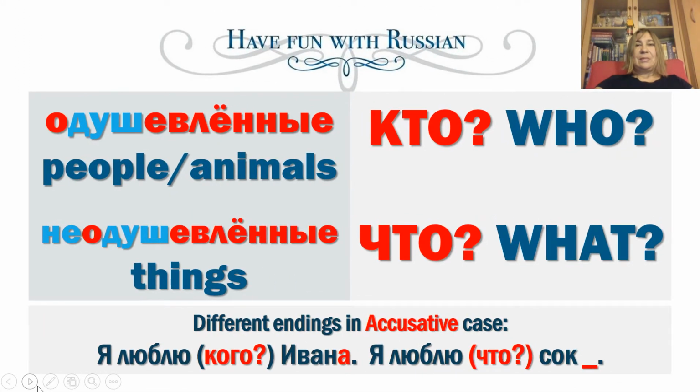Now we come to nouns which denote people and animals. We can call them одушевленные, or those which have souls. These nouns answer the question кто, who. There are also nouns which denote things, неодушевленные, which literally means without a soul. These nouns answer the question что, what. This division is important, especially in the accusative case, where the nouns have different endings.